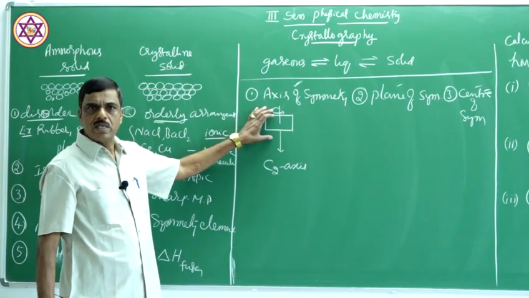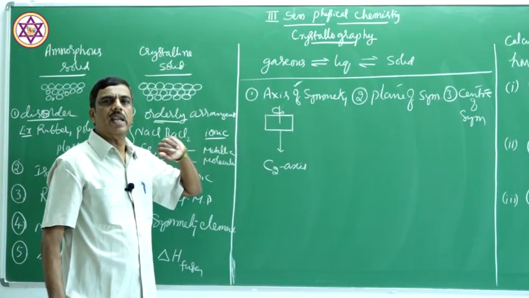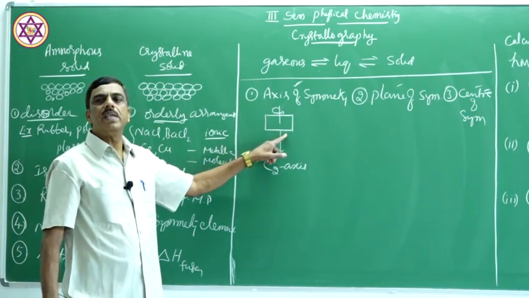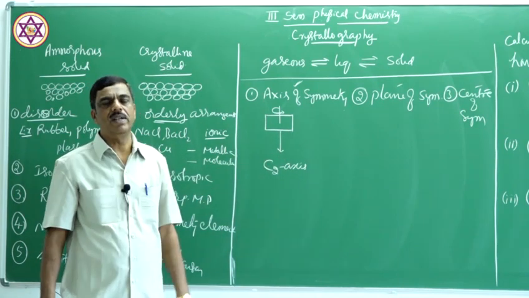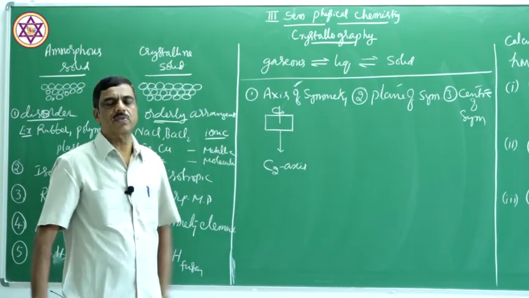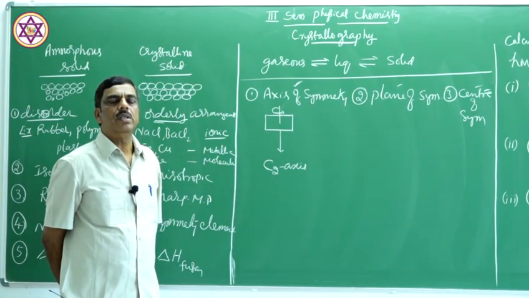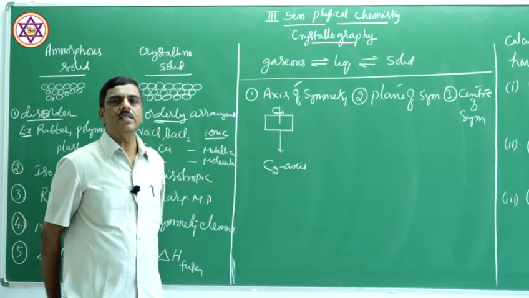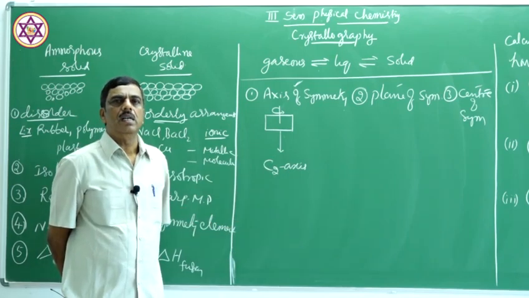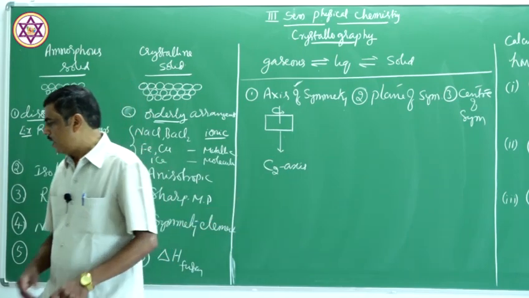Now, when a geometrical shape is rotated through an imaginary line, and the same appearance is repeated more than once, only then it is called an axis of symmetry. In case of a rectangle, the same appearance is repeated twice, hence it is C2 axis of symmetry.